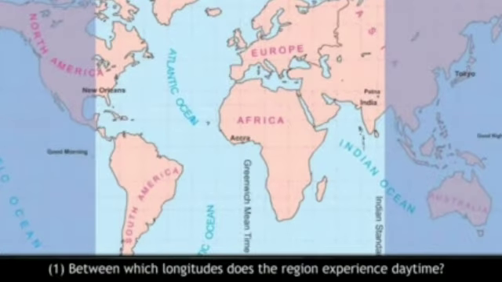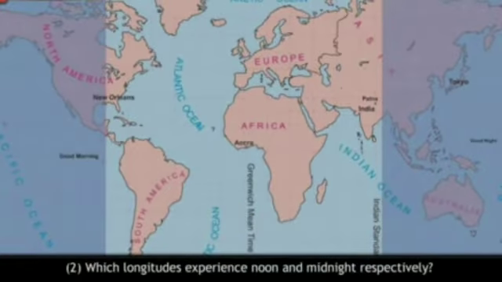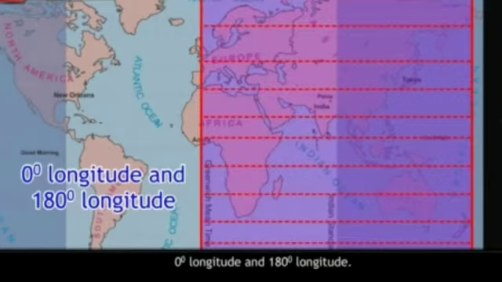Question first. Between which longitudes does the region experience daytime? Answer. The region shown between 90° west and 90° east. Second question. Which longitudes experience noon and midnight respectively? Answer. 0 longitude and 180° longitude.